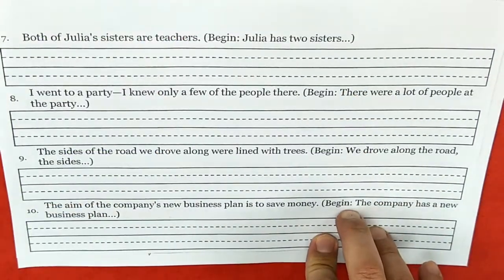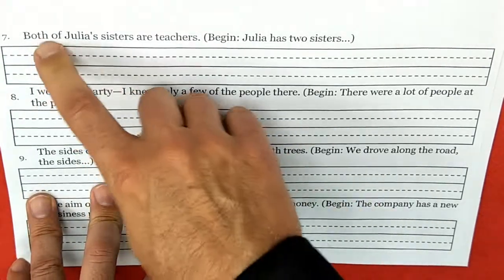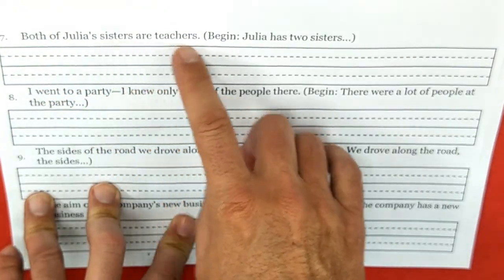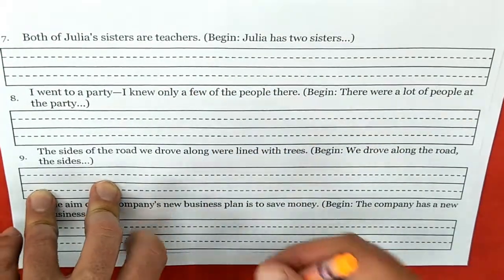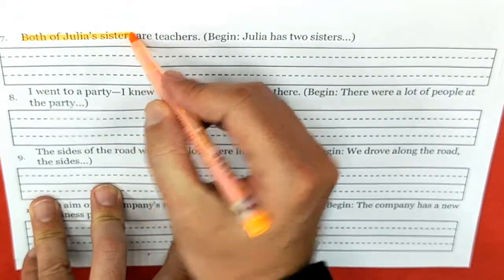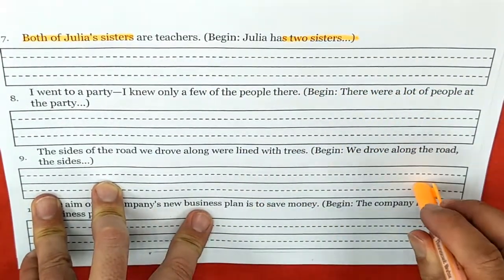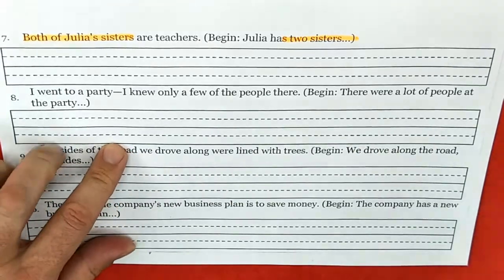Okay, let's look at number 7. All right. Both of Julia's sisters are teachers. Okay? So we have both of Julia's sisters. Both of her sisters. And Julia has 2 sisters. Very easy.